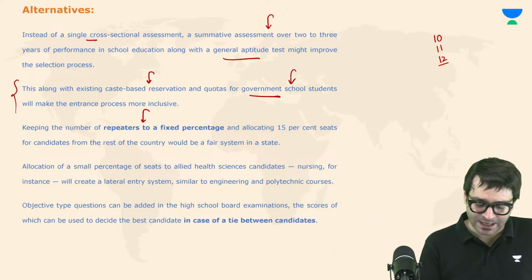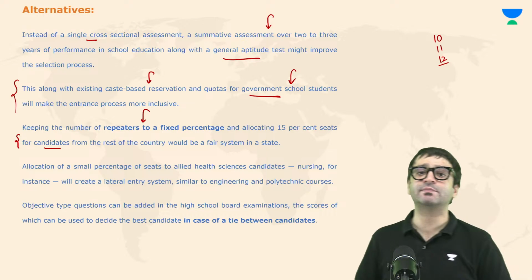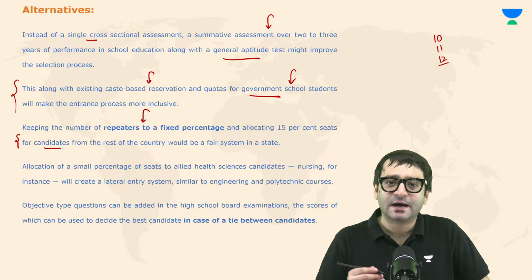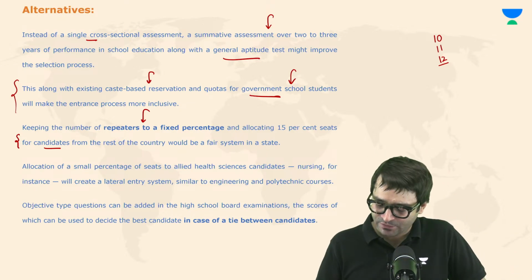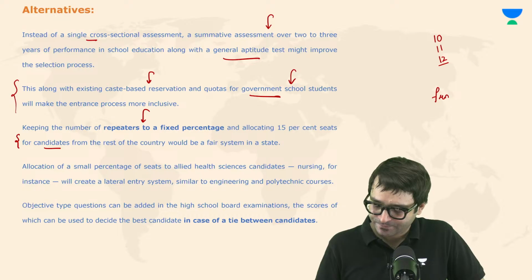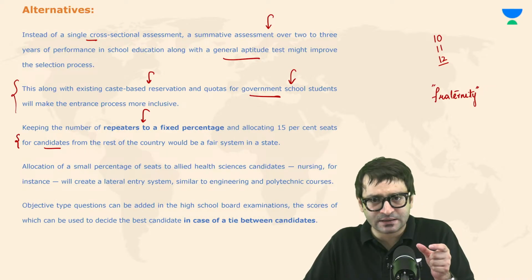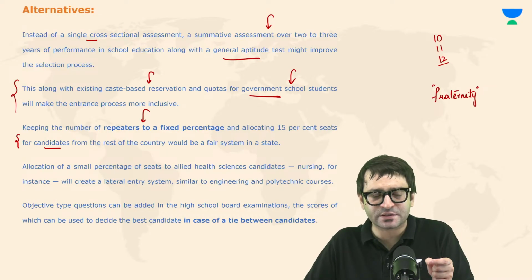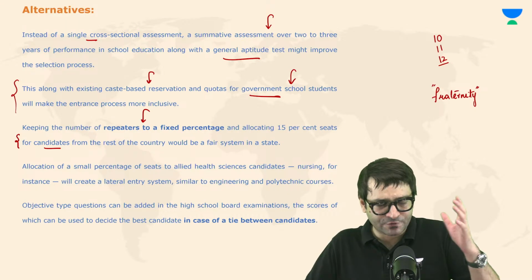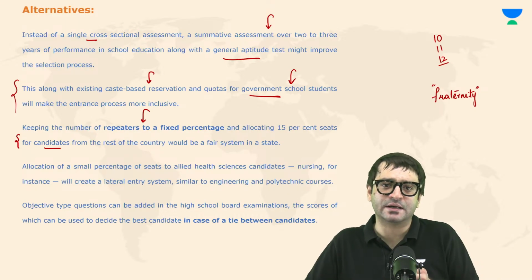And at the same time, allocating 15% seats for candidates from the rest of the country, because our preambular objective is also fraternity, a sense of common brotherhood. We can't say that the seats in Tamil Nadu medical colleges should be reserved only for the domiciles of Tamil Nadu, or for that matter, the seats in UP and Haryana.